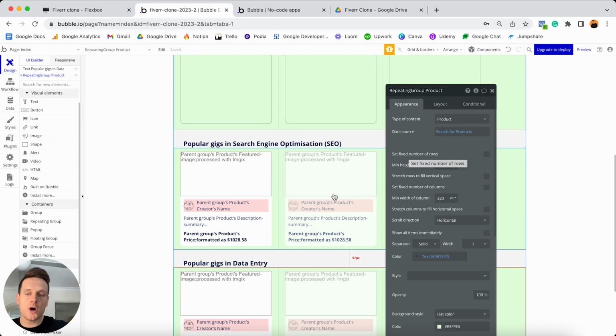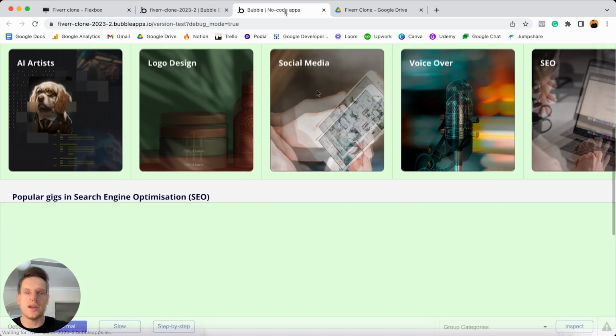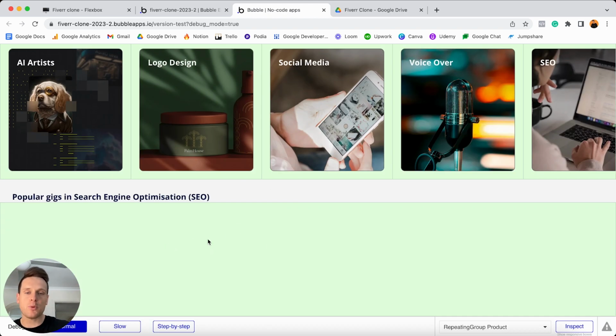Now, if you were to go and take a preview of your page after adding those additional repeating groups in, what you'll find is that there won't be any products that display inside of these repeating groups. And that's because we haven't yet built out the feature to create a new product in our database. But as soon as we build that feature out, you'll see all of those products come to life on your homepage.